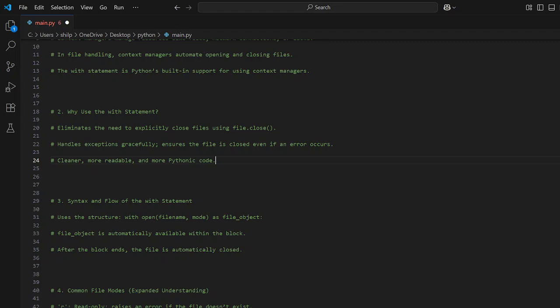The file object is automatically available within the block. After the block ends, the file is automatically closed. So this helps you close the file in an automated manner. You don't have to manually perform it.